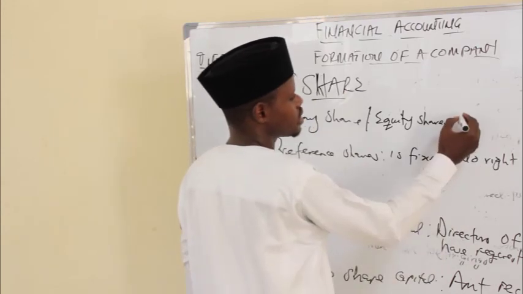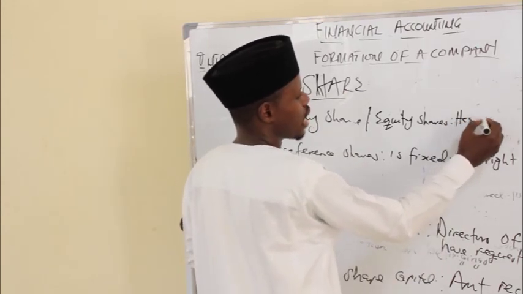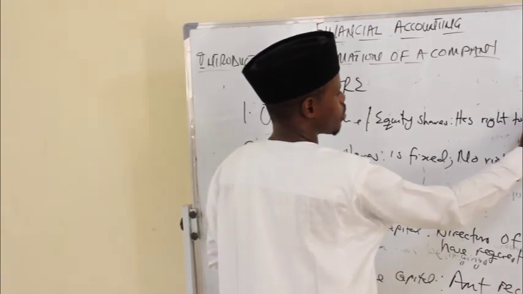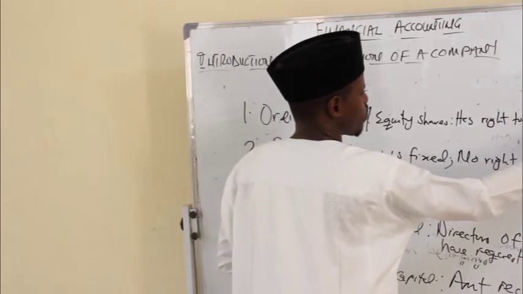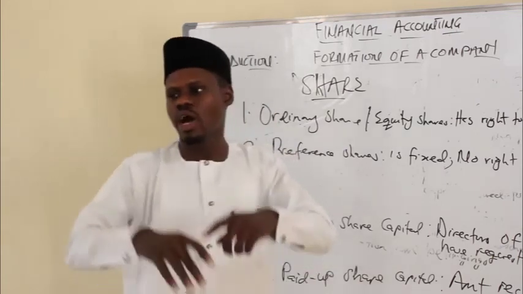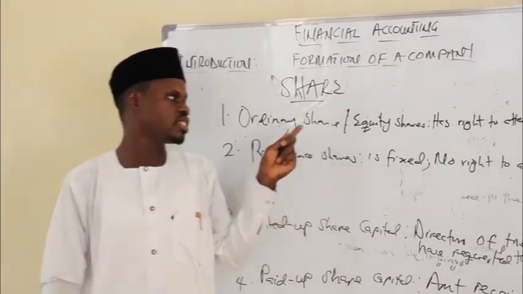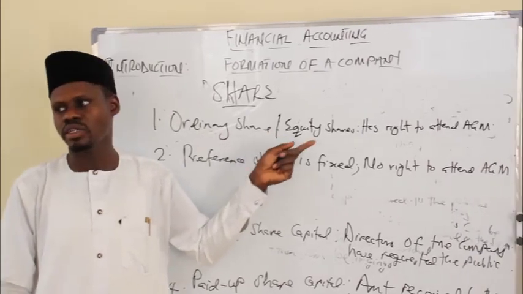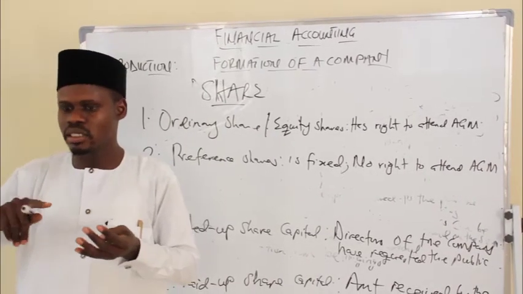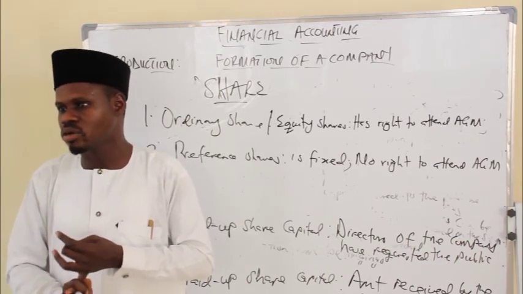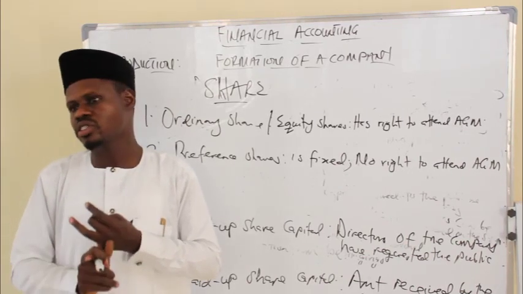Two, he has a right to attend annual general meeting. So by the time they call for annual general meeting, the only person that will attend in the shareholder categories is the ordinary shareholder, where he can contribute on how to appoint the next auditor and what will be the remuneration of such auditor.